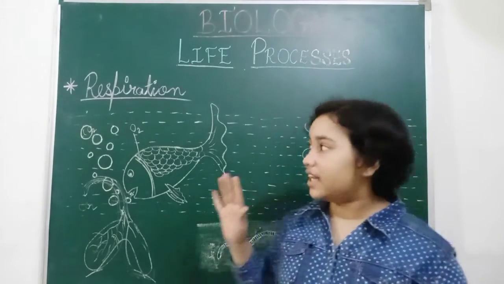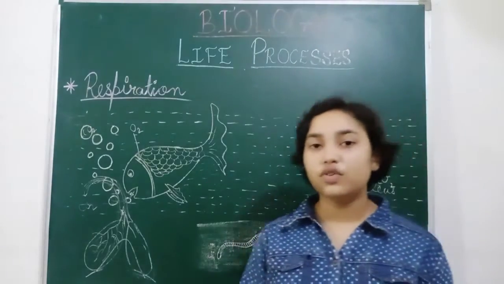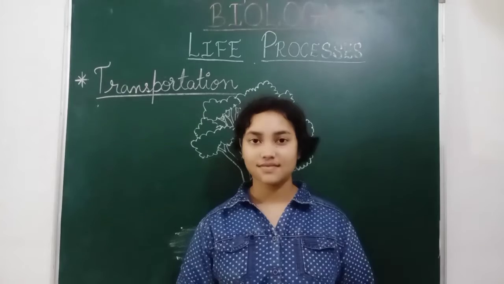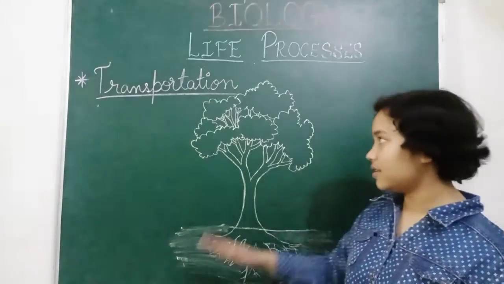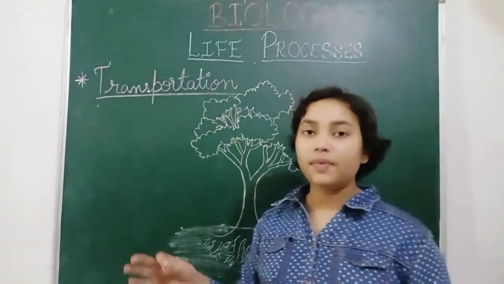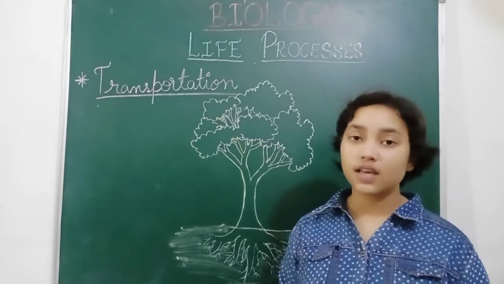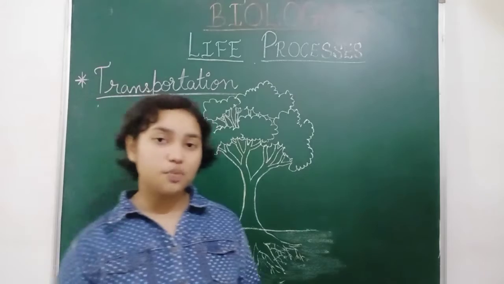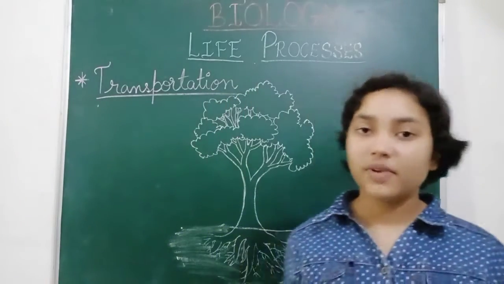So we have completed respiration. Now we will move to transportation, and that is transportation of blood. Firstly, we will learn about transportation in plants. Transportation in plants is of two types: firstly, the transportation of water, and second, transportation of food and other minerals.